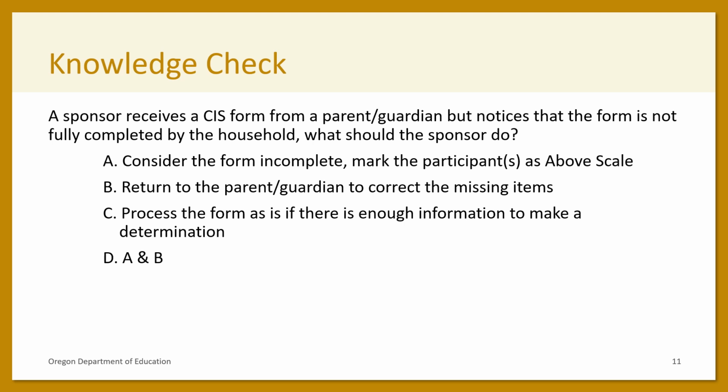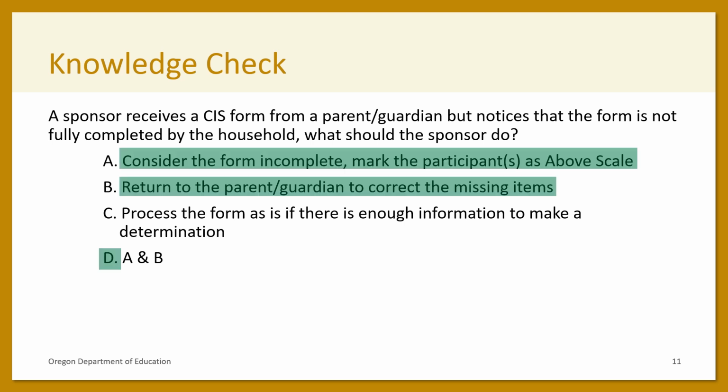Here's our next knowledge check. A sponsor receives a CIS form from a parent or guardian, but notices that the form is not fully completed by the household. What should the sponsor do? Your options are: consider the form incomplete, mark the participant as above scale, return the form to the parent or guardian to correct the missing items, process the form as if there was enough information to make a determination, or the last option would be both A and B. And the answer is D.